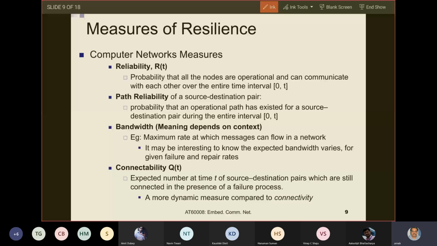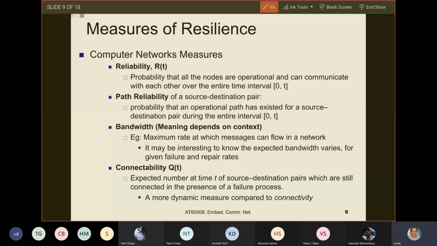Nodes will be the processors or memories, and also the switches. These have remained operational from time 0 up to time t. That is the definition of reliability.